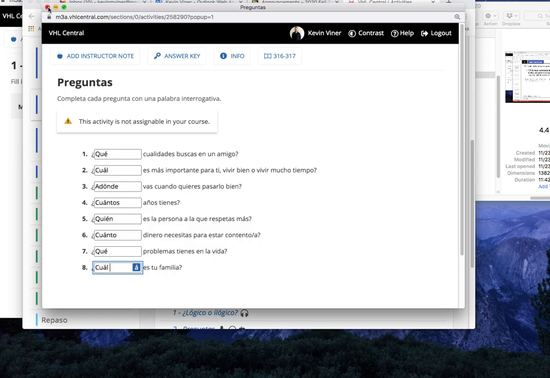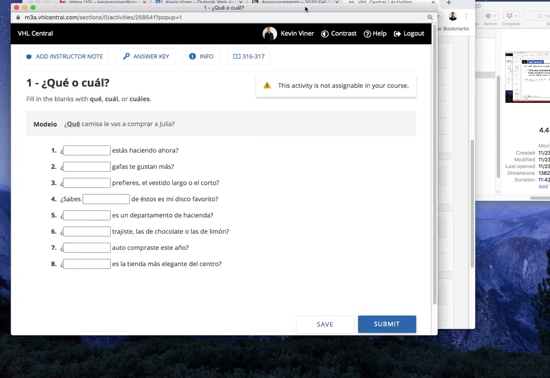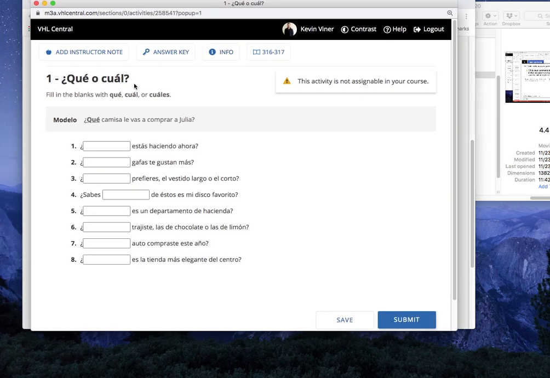Muy bien. Vamos a hacer una actividad más. And here we're only going to use que. We can only use que or cuál. So this is good practice to see the pattern, okay? So only que, cuál, o cuáles. The modelo tells us camiseta le vas a comprar a Julia. So the answer would be que.